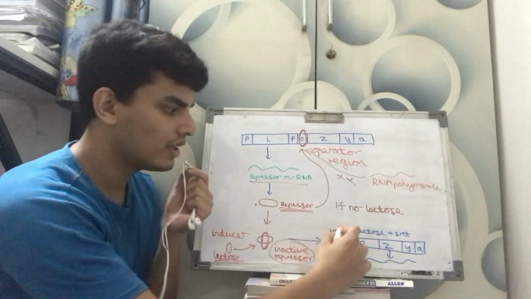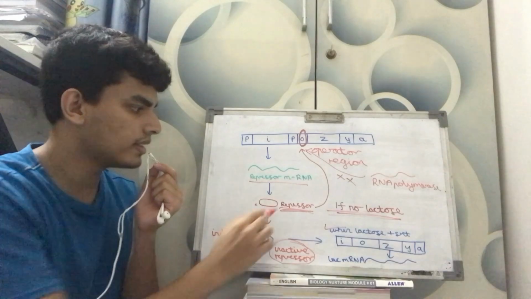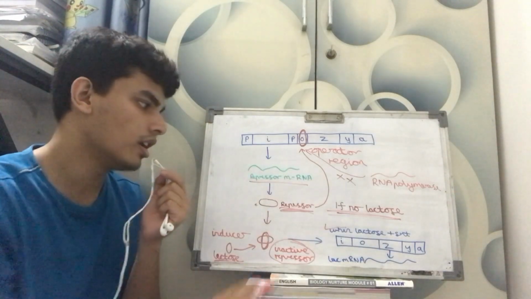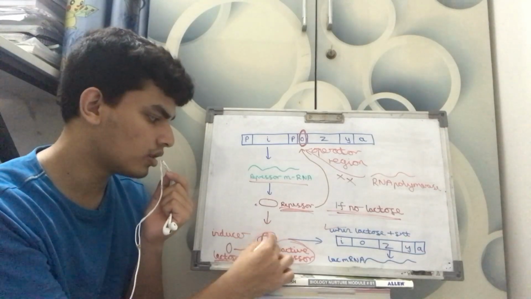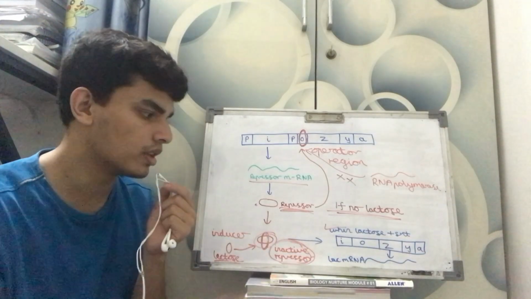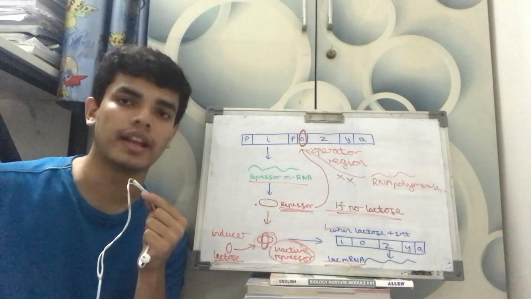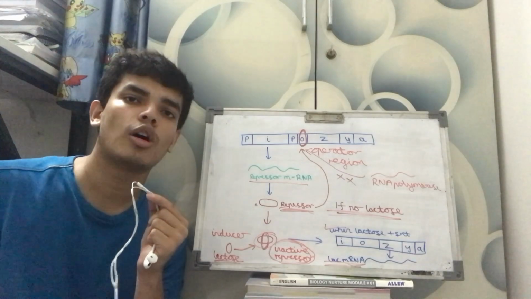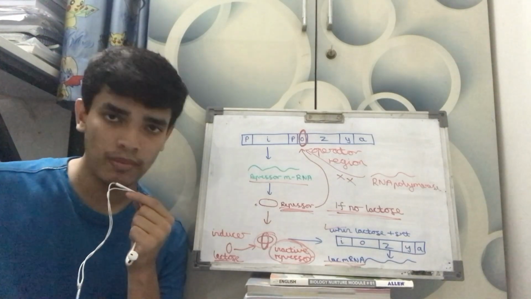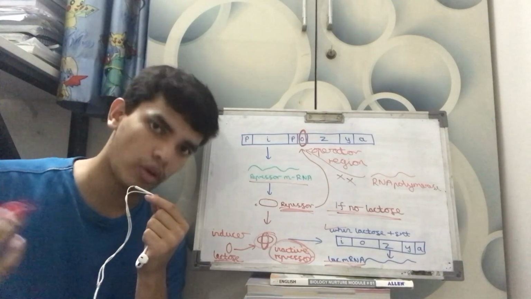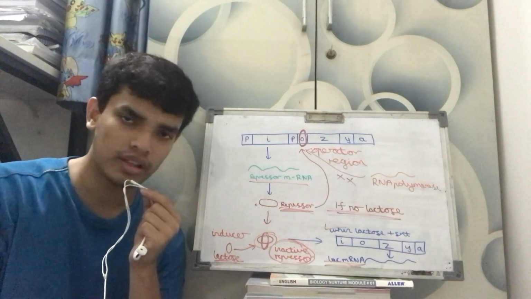So now this is what happens when lactose is not present. When lactose is not present, the repressor goes and binds to the operator region. When lactose is present, when inducer is present, it binds to the repressor and forms an inactive repressor. So now these are free to produce lac mRNA, or continue the metabolism of lactose, or the transcription of lactose. If you had any problem with the audio before and want to listen clearly, please write in the comment section. I will make a video again on that specific part.